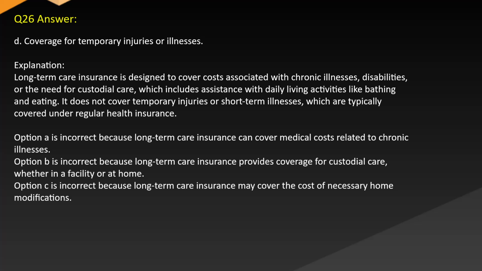Option A is incorrect because long-term care insurance can cover medical costs related to chronic illnesses. Option B is incorrect because long-term care insurance provides coverage for custodial care, whether in a facility or at home. Option C is incorrect because long-term care insurance may cover the cost of necessary home modifications.